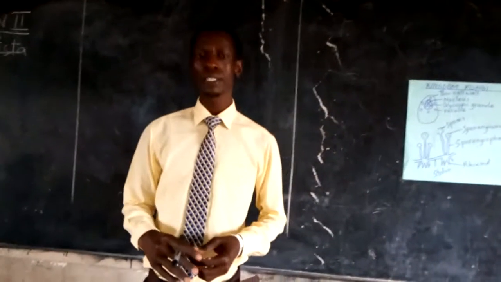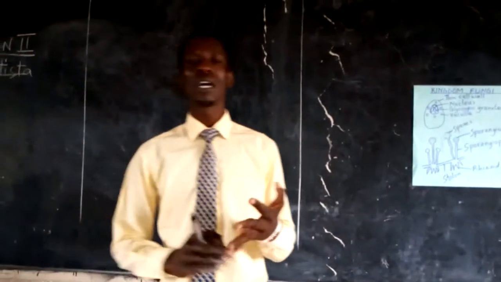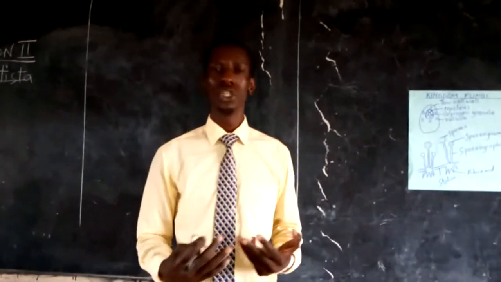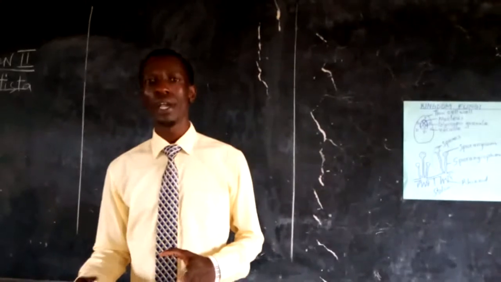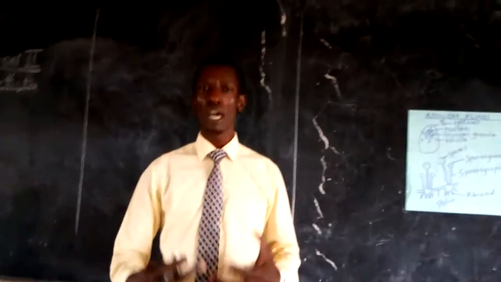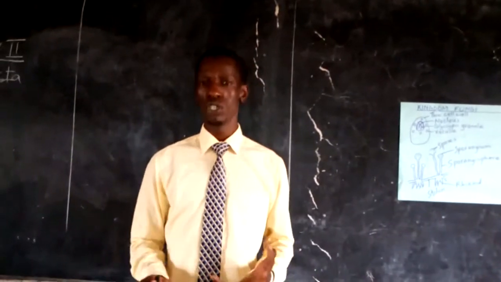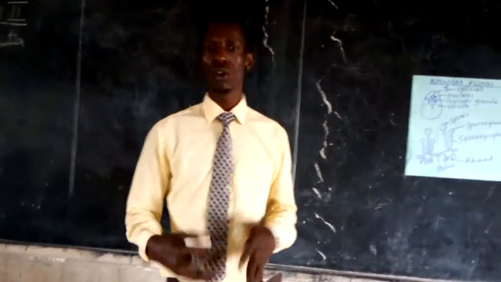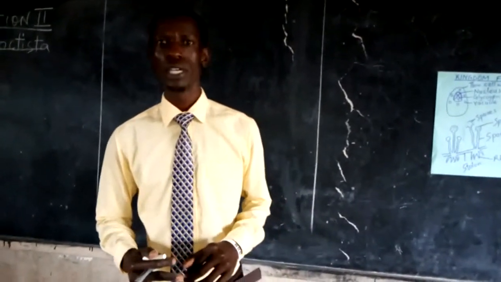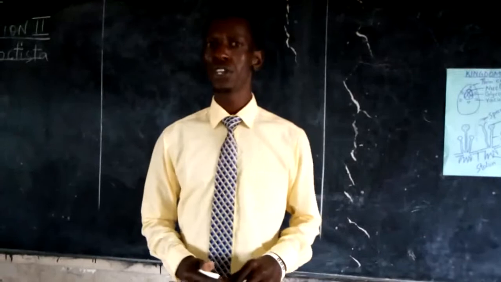The following are the characteristics of these organisms that belong to kingdom fungi. Some are multicellular, while some are unicellular. They reproduce sexually and asexually. They also don't have the green pigment, and therefore they don't make their own food as much as they are growing on substrates, but they depend on readily manufactured food, and therefore we call them the heterotrophs. And lastly, they have cell walls which are made of chitin.